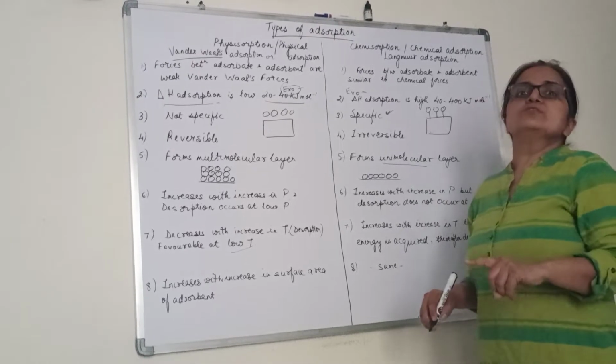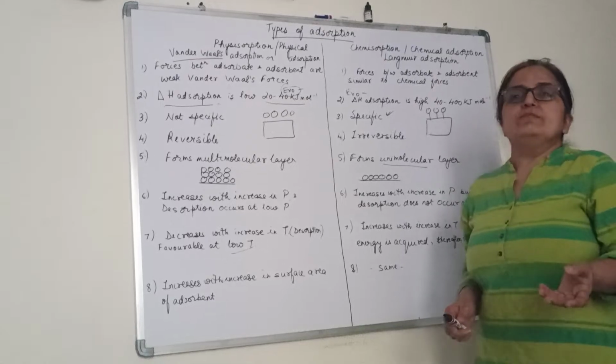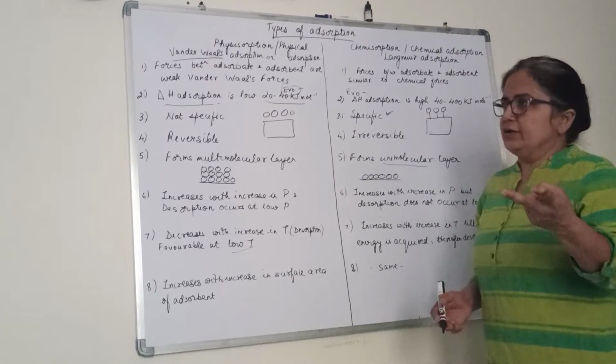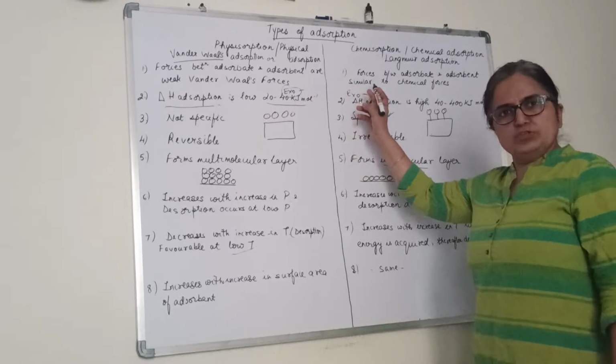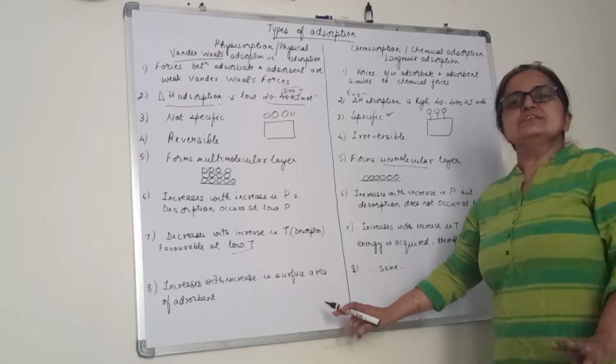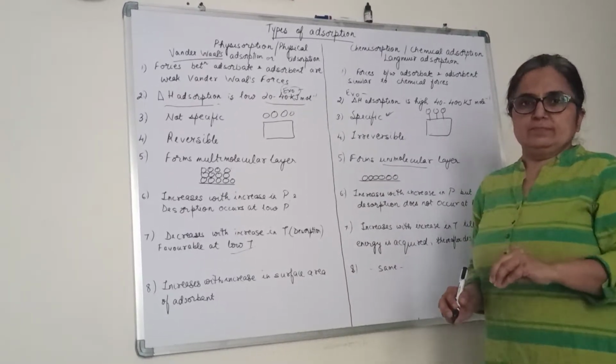Sometimes similarity was asked. Two or three years back in the board exam it appeared: write the similarity between physisorption and chemisorption. You can select two similarities. Number 1, both are exothermic. Number 2, both increase with the increase in the surface area of the adsorbent. Clear?